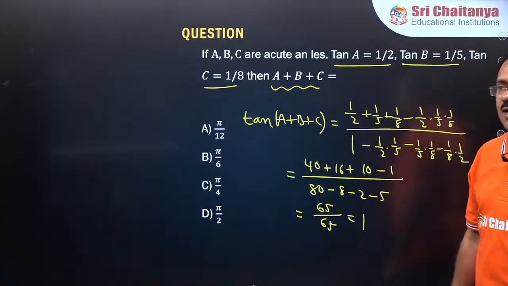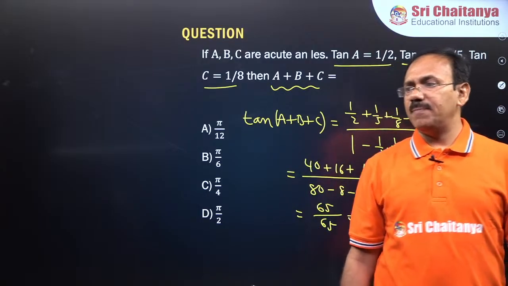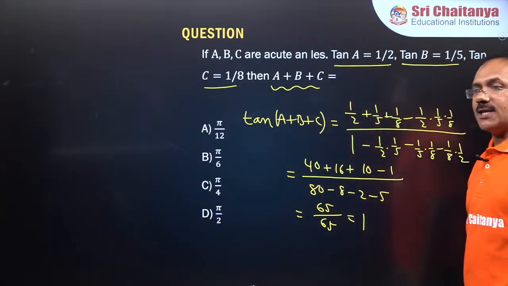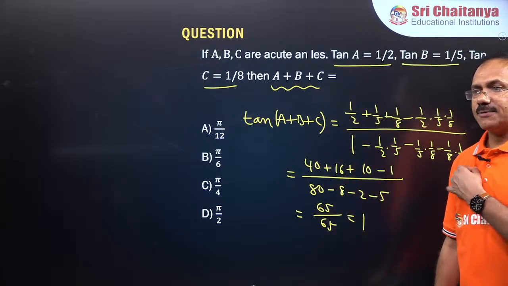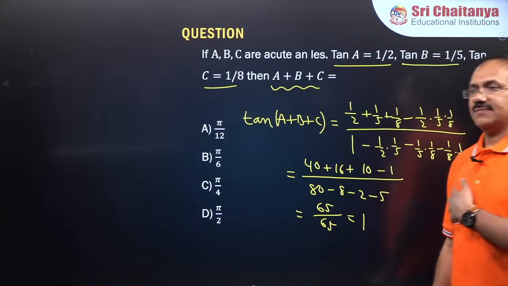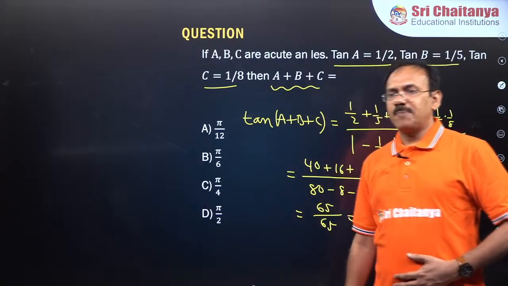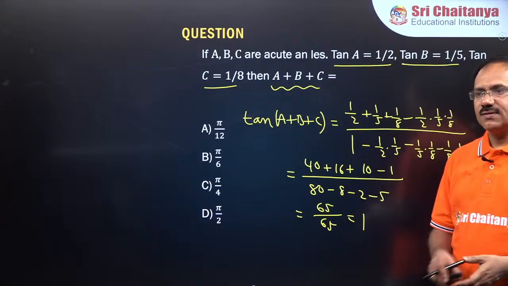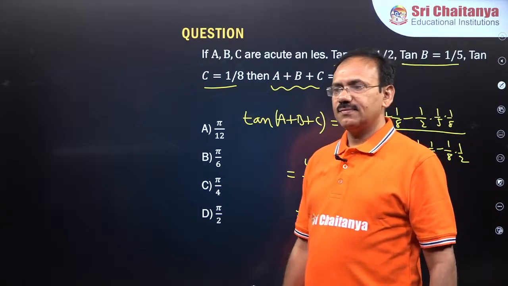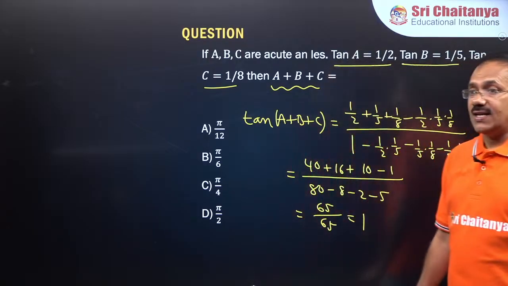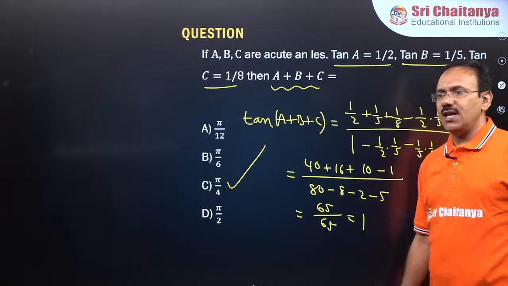What can you say about the answer, guys? Quick, what is the answer? Tan of A plus B plus C is 1. What can you say about A plus B plus C? So which option is correct? A, B, C, D? Quick. Which option is correct? I am expecting your response, guys. What is the answer for this? 45 degrees, Jitendra. So pi by 4. Option C is the right answer.